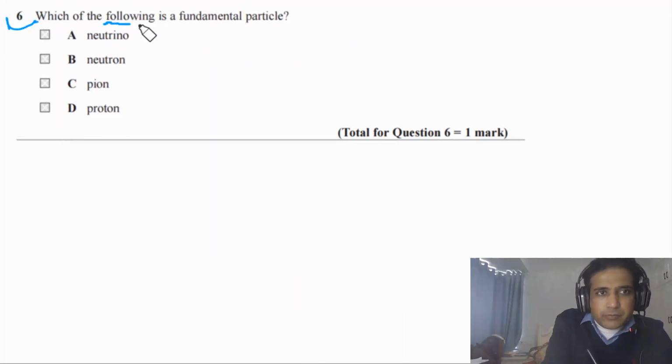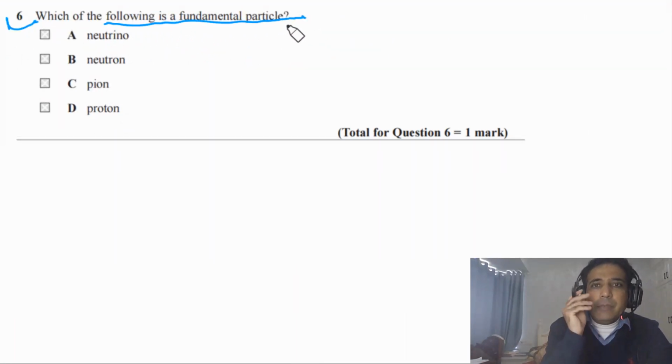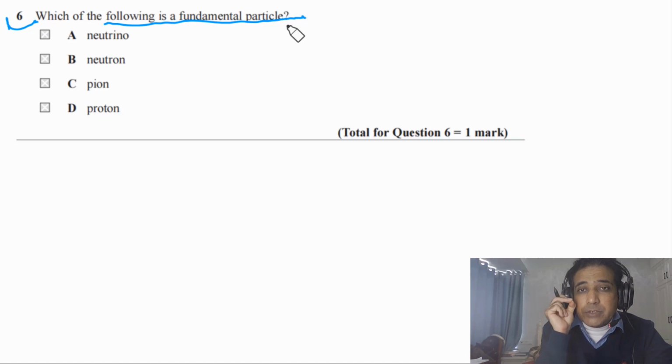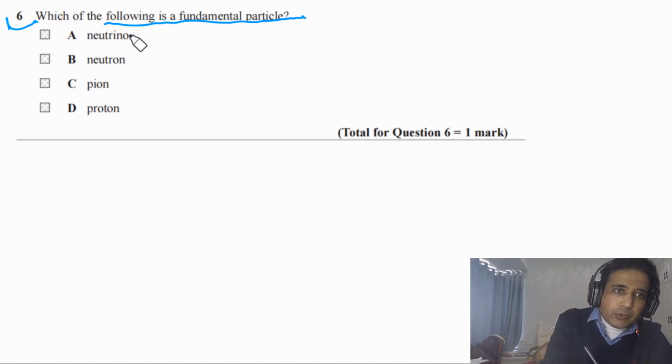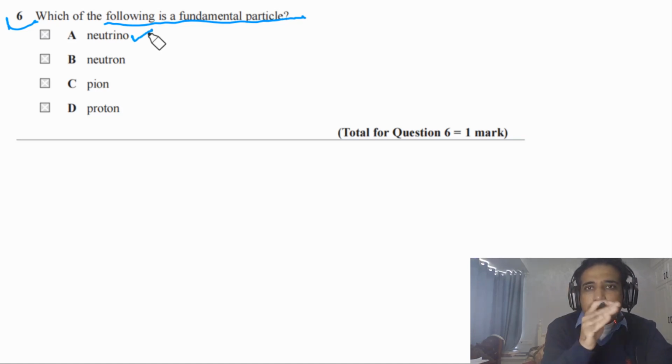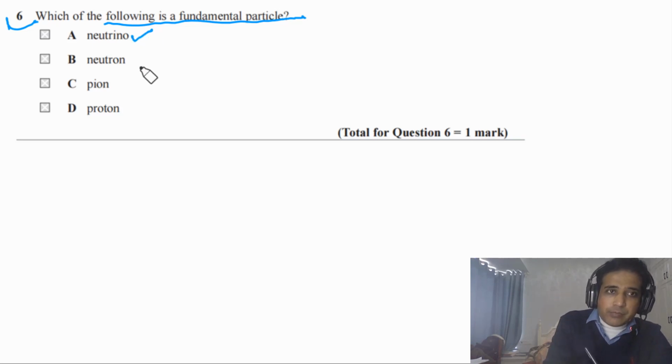Question 6 says, which of the following is a fundamental particle? A fundamental particle is a particle which cannot be further subdivided. So if you look at the options, a neutrino is a fundamental particle, which means it does not consist of any smaller particles. So this is a fundamental particle.